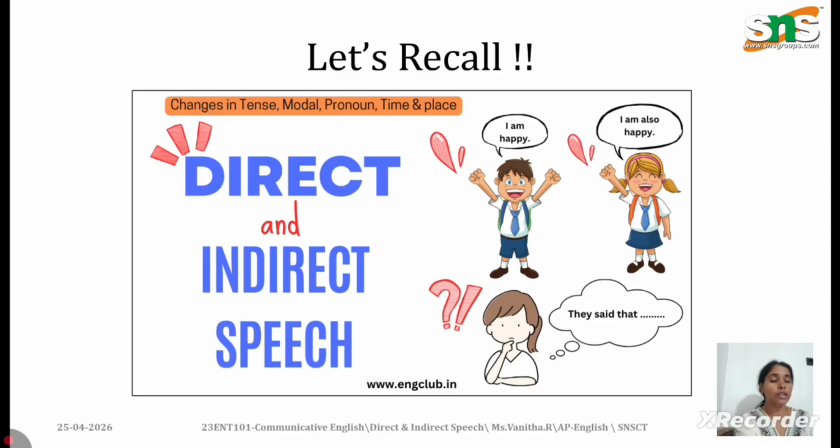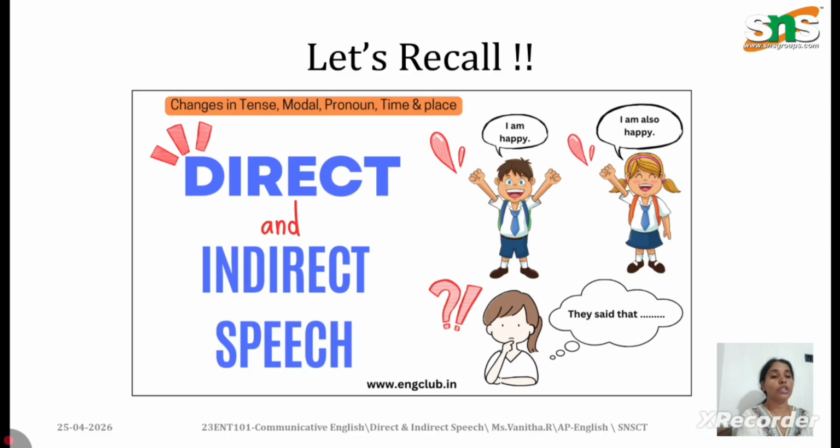And the third change is the change of pronouns. Again, going with the same example, he said that he was tired. What was it in direct speech? He said, I am tired. So I becomes he. So the change of pronoun is the next thing that you should remember.